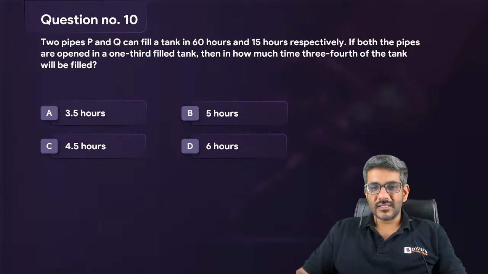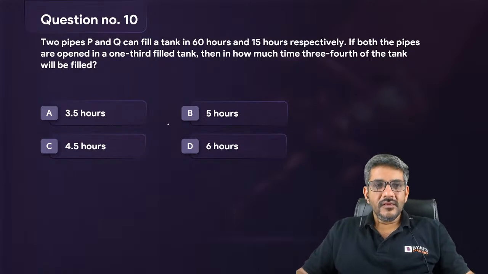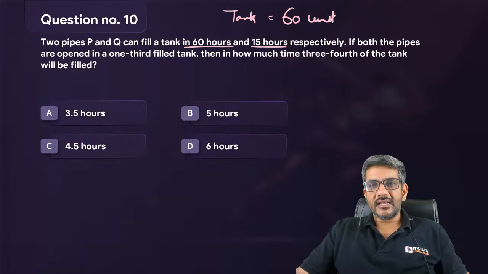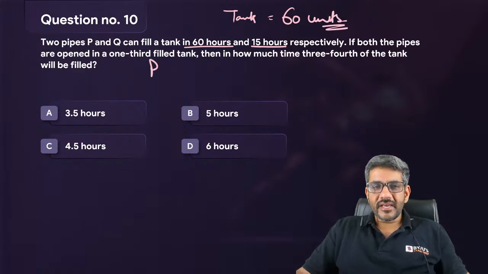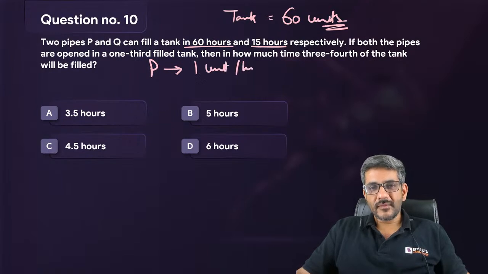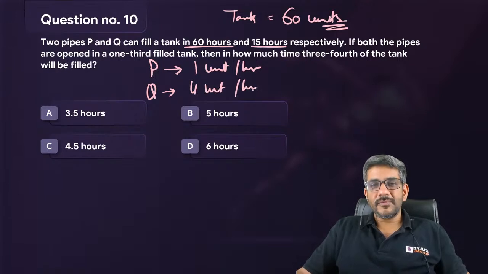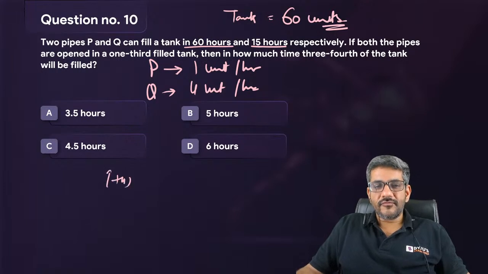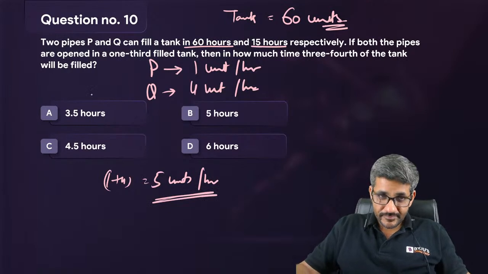तो चलिए करना शुरू कर देते हैं हम. It says two pipes P and Q can fill a tank in 60 hours and 15 hours. So straight away I assume the capacity of the tank as LCM of 60 and 15, and that is let's say 60 units. So P can fill it in 60 hours. 60 hours में 60 units का मतलब है 1 unit per hour. And Q can fill it in 15 hours का मतलब है Q can fill in 4 units per hour. If both the pipes are opened, दोनों को open कर दोगे तो 1 plus 4, 5 units per hour would be filled, right? 5 units per hour will be filled.